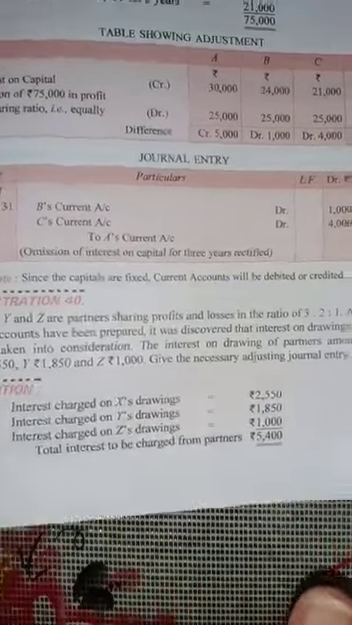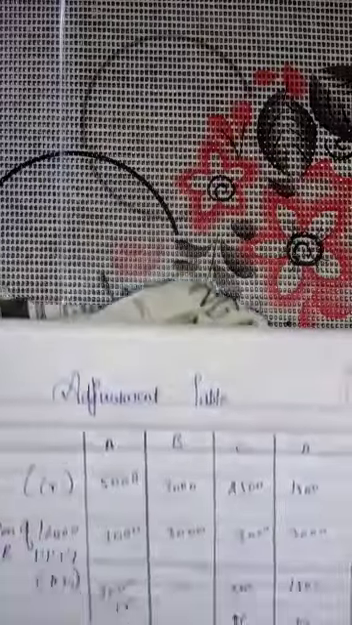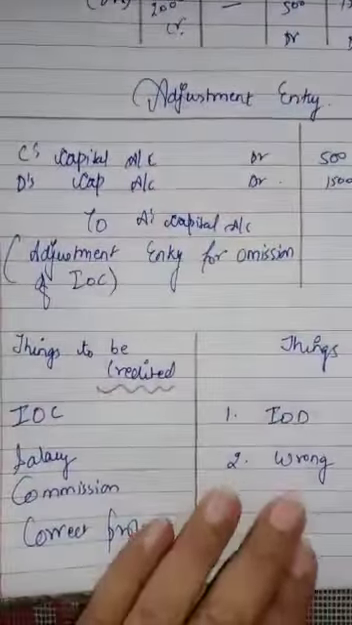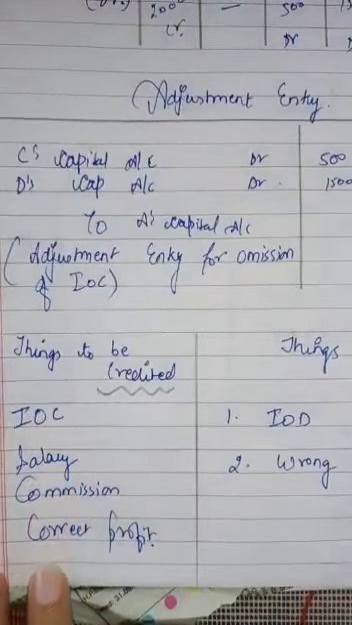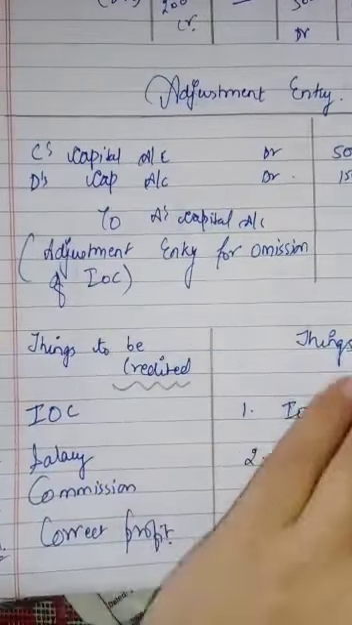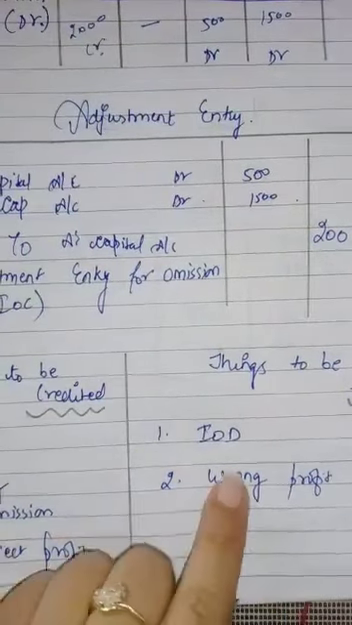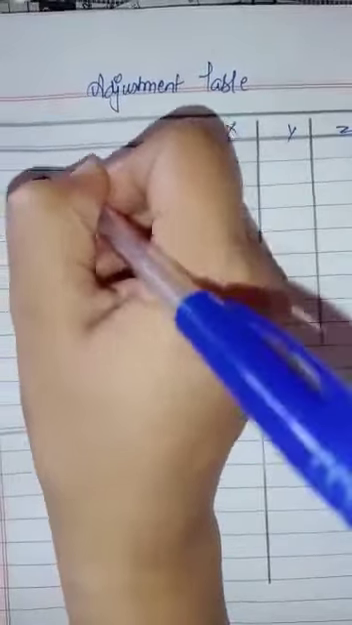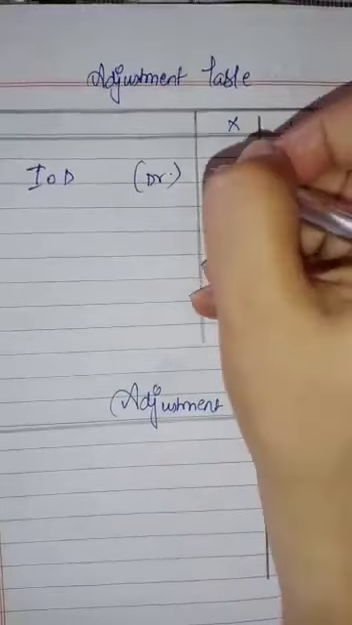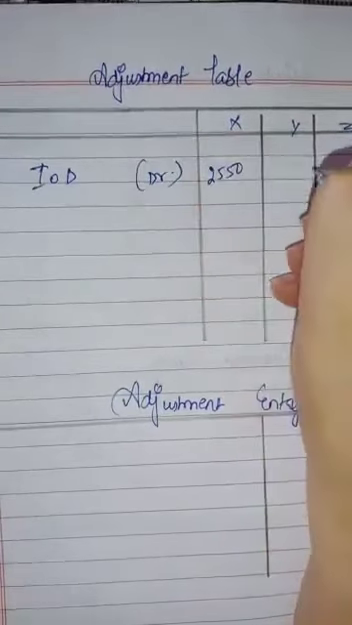And if you remember, I taught you in the previous video the things to be credited and debited. Interest on capital, salary, commission and correct profit are to be credited. Only two things to be debited were interest on drawing and wrong profits. So in this question, we will take interest on drawings. We have forgotten it. So interest on drawing will be debited. Interest on drawing will be debited, and it is already given in the question, calculated already.